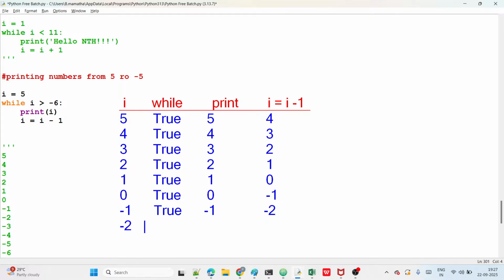Next, minus 2. Minus 2 greater than minus 6 is true, guys, okay? Then print minus 2, then minus 2 minus 1 is minus 3, right? And so on. And the last one, what here? All of you, minus 3, next minus 4, next minus 5, and so on, guys, okay?